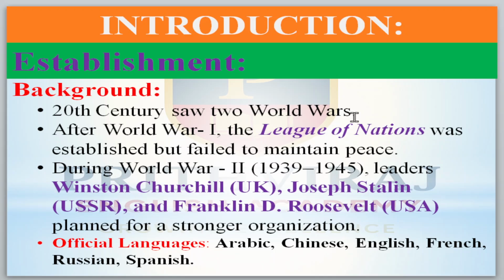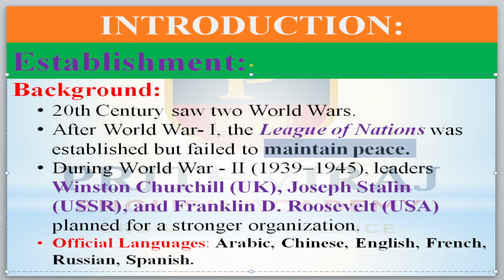The 20th century saw two world wars, from 1914 to 1945. World War I started in 1914 and ended in 1918, and the League of Nations was established in the year 1919. But it failed to maintain world peace. Please remember this: why did the League of Nations fail? Because it was unable to maintain world peace.